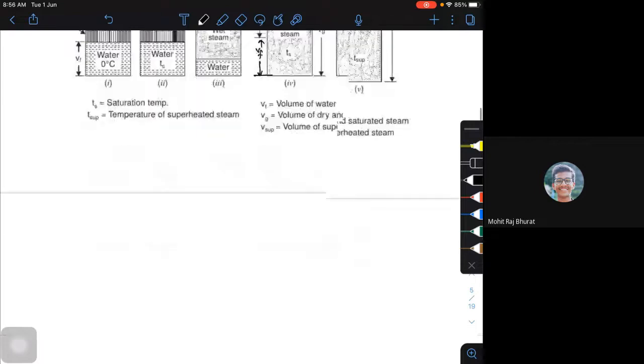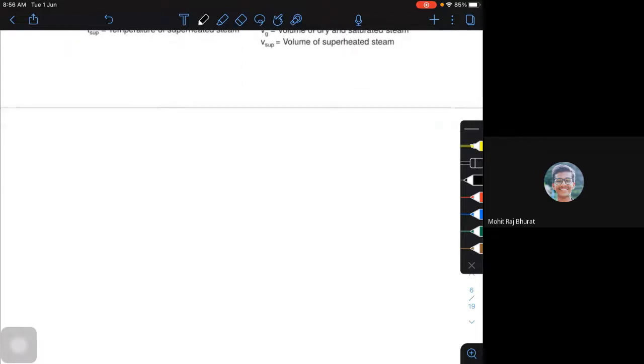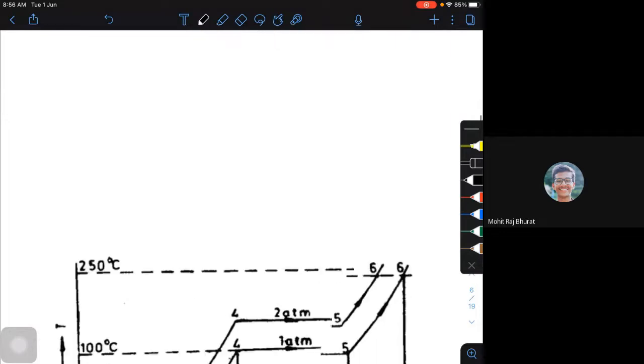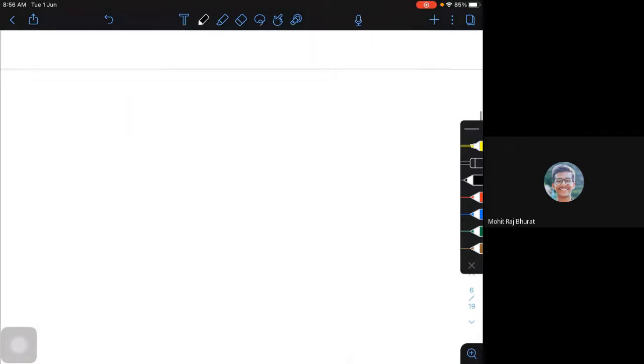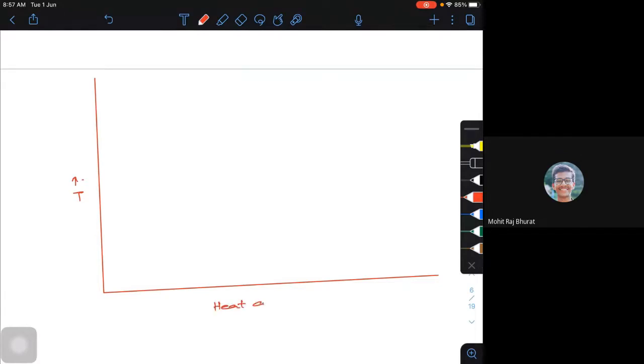Now, if I try to draw a temperature versus heat addition picture, then I'll go to the TS diagram. So if I try to draw temperature versus heat addition, let me draw that. This is my temperature and heat addition. Now, what will happen actually?